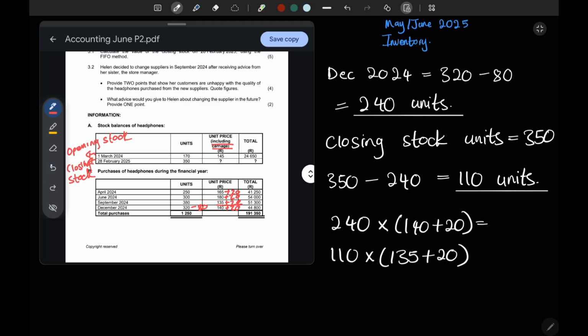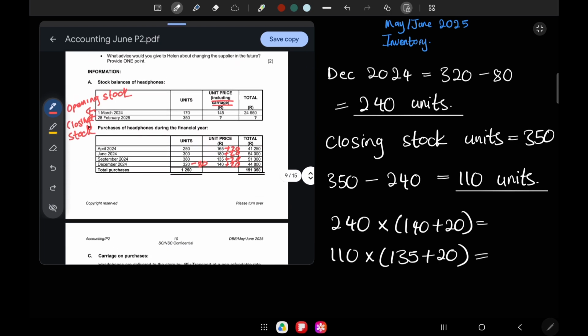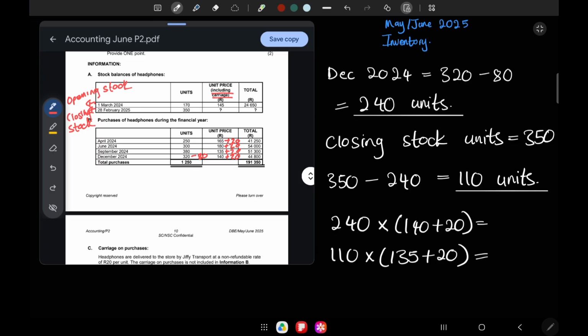Do you guys see why it's important for you to update your tables? Otherwise, you'd have to read all this information, check for your carriages, check for different adjustments and so on. So please make sure that you update your tables. We'll say 240 times 140 plus 20. Please make sure that you put this in a bracket to ensure that your figures are accurate.